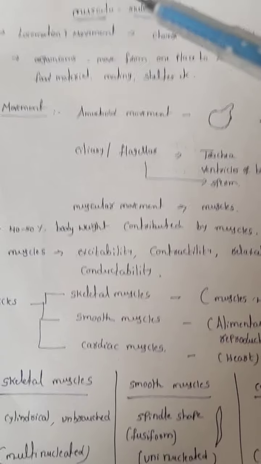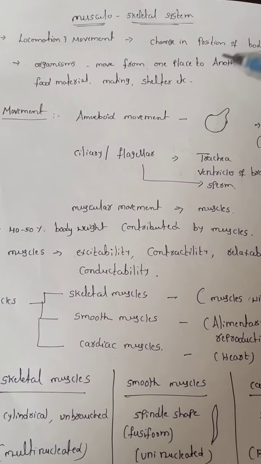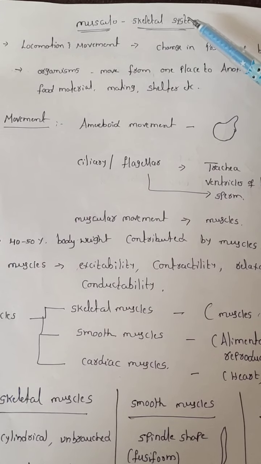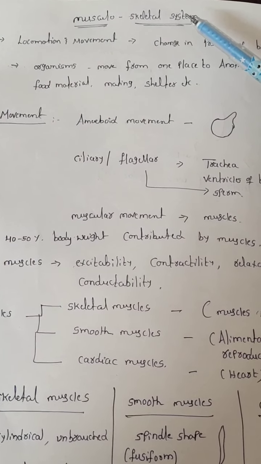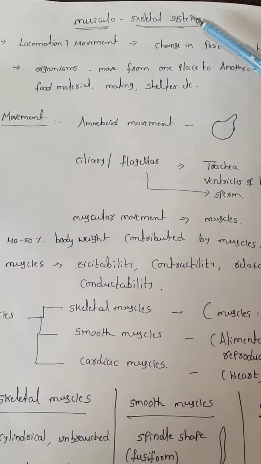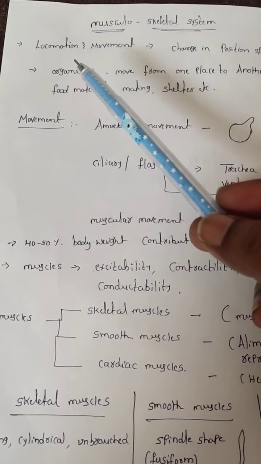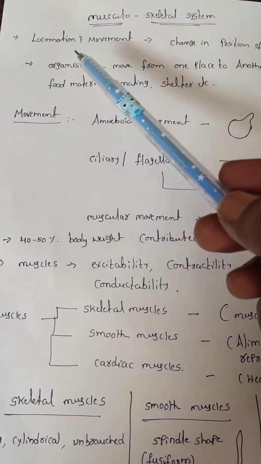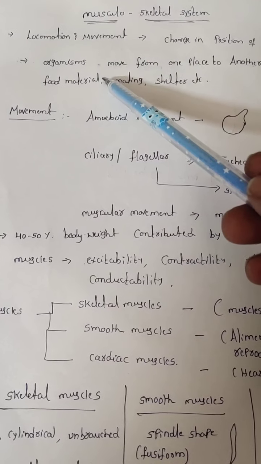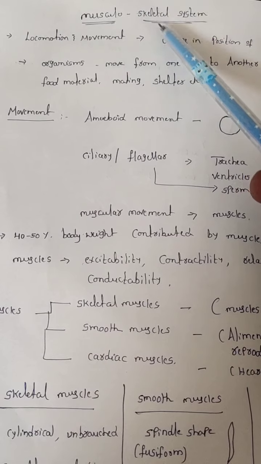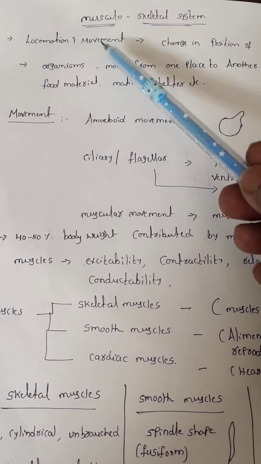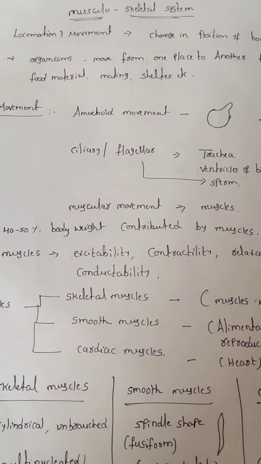Today we will discuss a new topic, the musculoskeletal system. Here, musculoskeletal system means we will discuss muscles and bones. Before that, we will discuss locomotion and movement. Why? Because by the presence of bones and muscles, movement and locomotion take place.